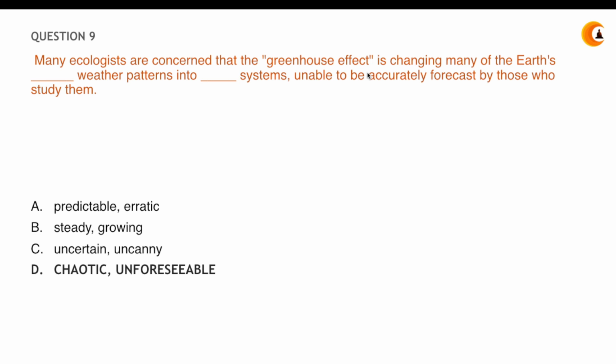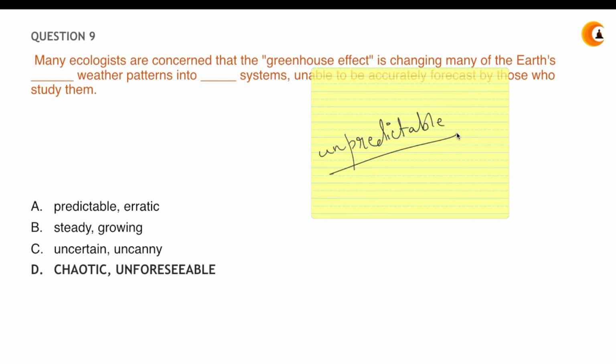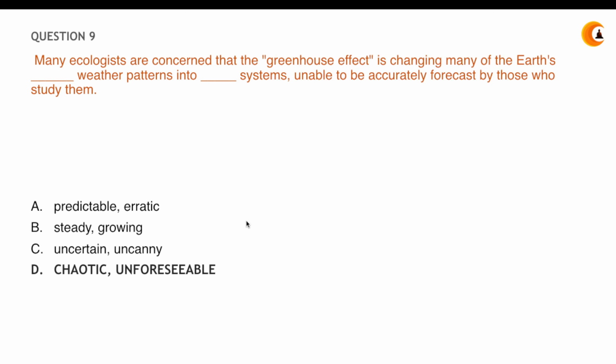Now, unable to accurately forecast means it's something related to prediction. Initially something was predictable, now it has become unpredictable. So let's look for a term like unpredictable. I don't see unpredictable, but I see the term predictable. Let me fit it into the first blank. Many ecologists are concerned that the greenhouse effect is changing many of the earth's predictable weather. True. Why is predictable weather correct here?